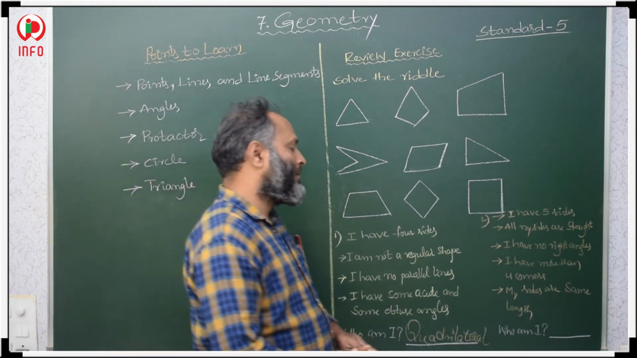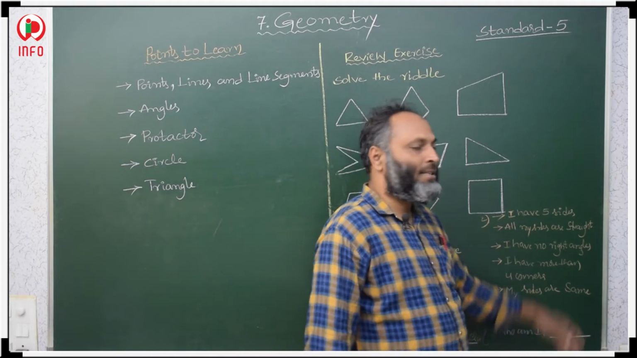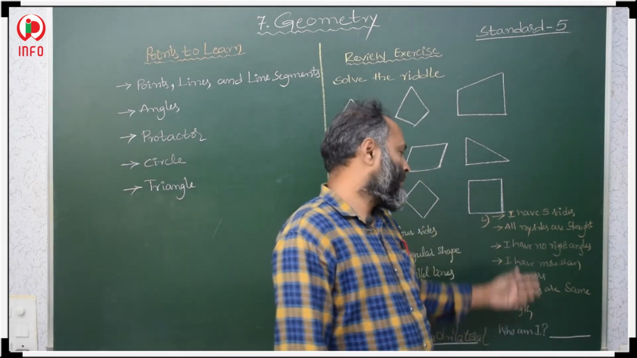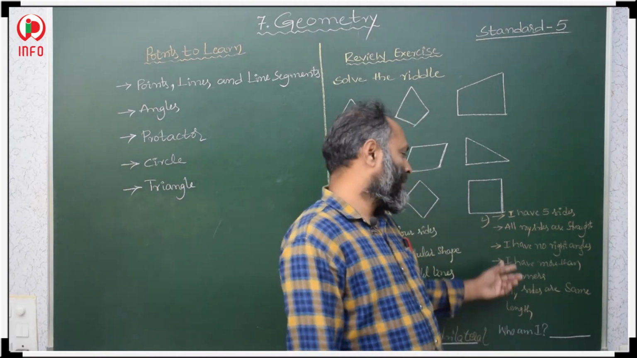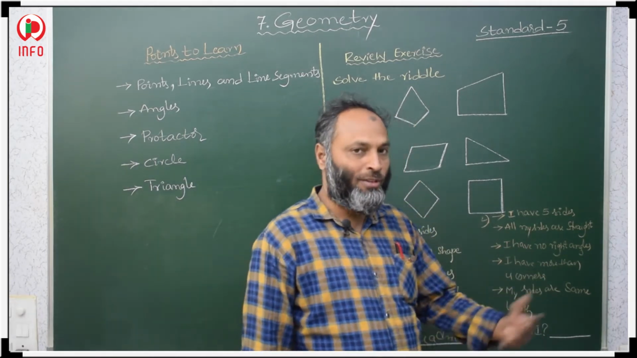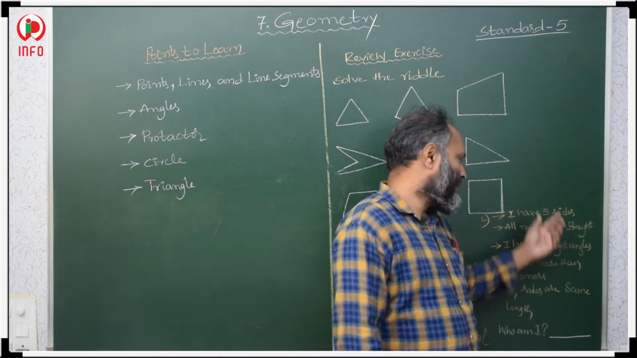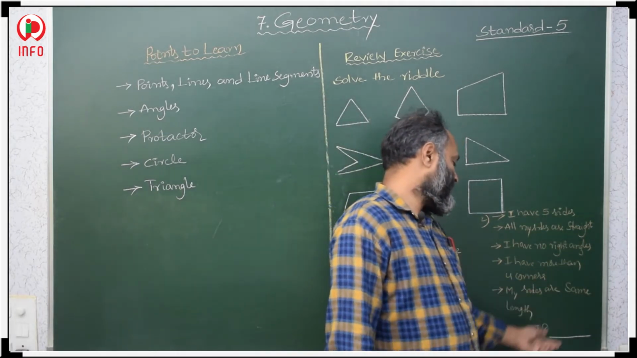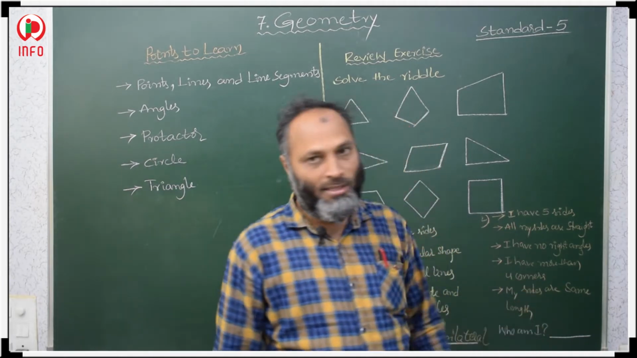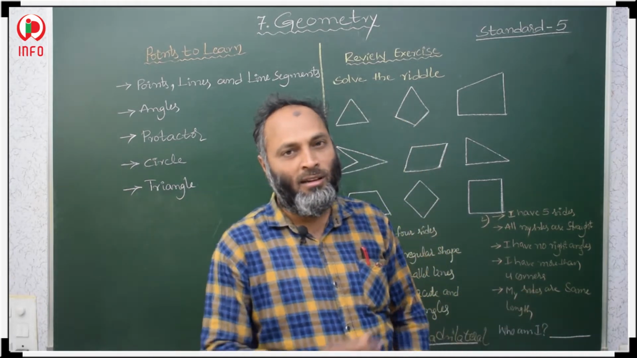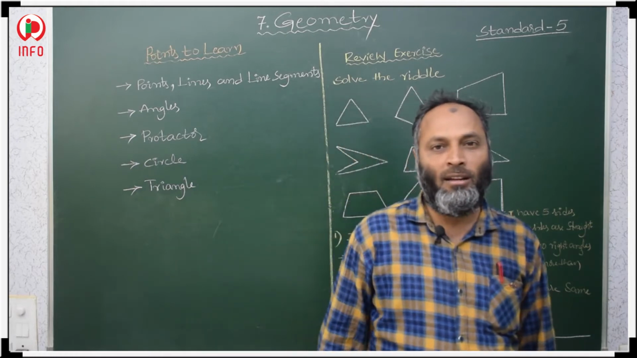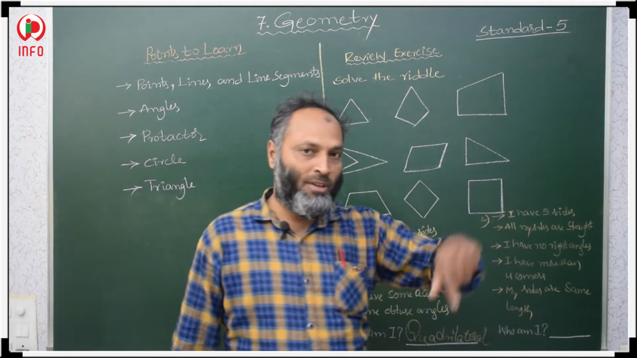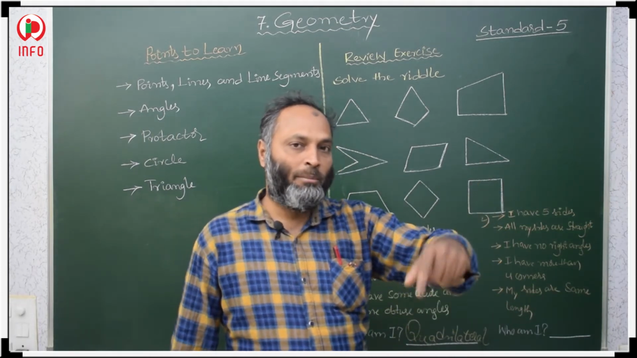The next one, the second: I have 5 sides, all my sides are straight, I have no right angles, I have more than 4 corners, meaning 5 corners. In 5 sides we have 5 corners. My sides are the same length, meaning all are equal sides, that is regular. Pentagon, how many sides? 5. More than 4 corners means 5 corners. 5 corners means pentagon.